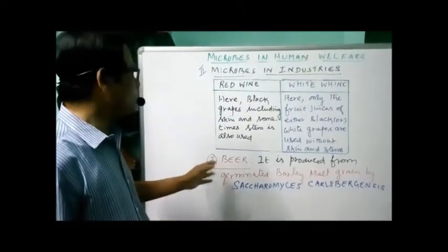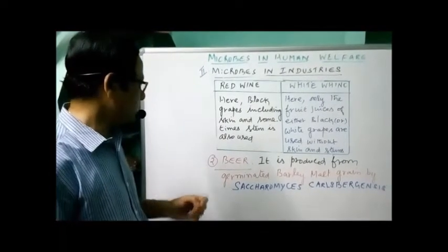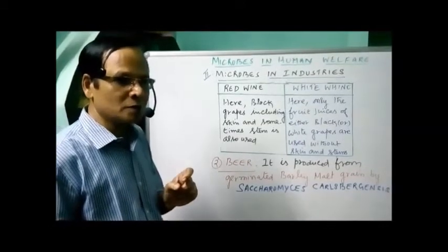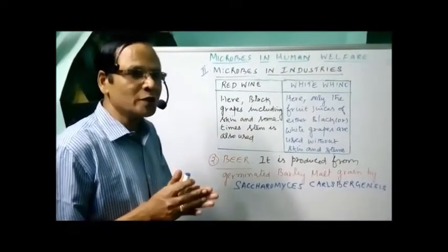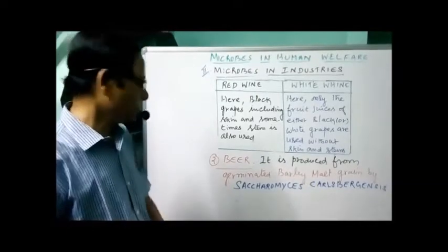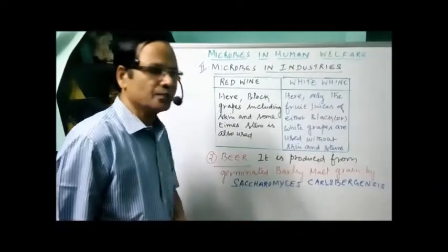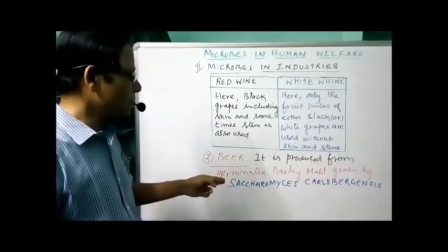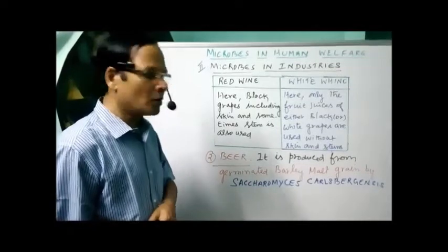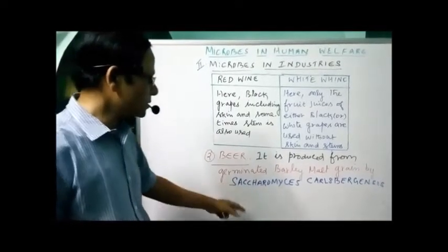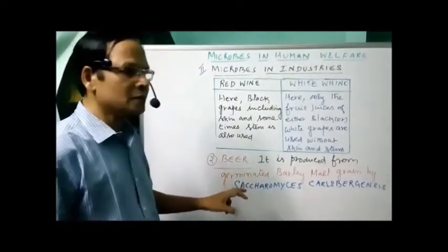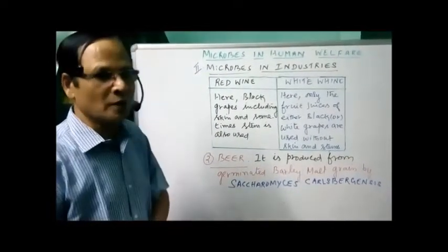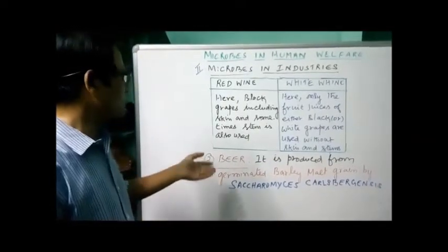Now the next one is beer. So the first one was wine, the second one is beer. It is produced from malt, that is germinated barley malt. It is obtained from the germinated barley malt grain by Saccharomyces carlsbergensis. So Saccharomyces carlsbergensis is the organism responsible for the fermentation of this germinated barley malt grain, and that is how we get beer.